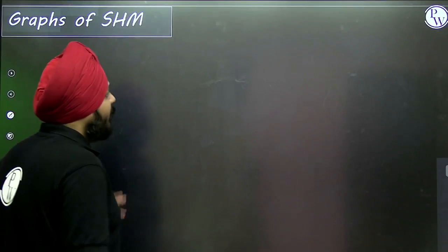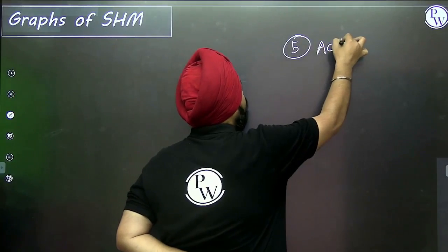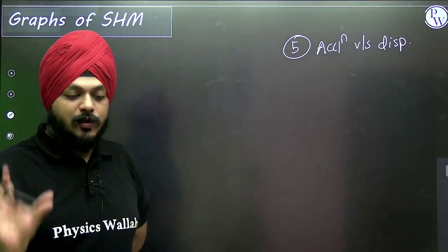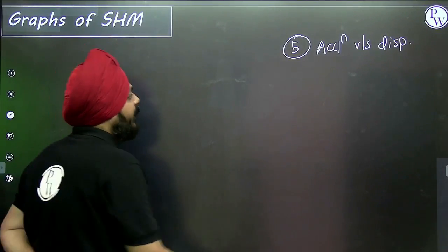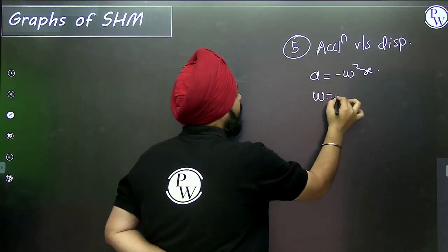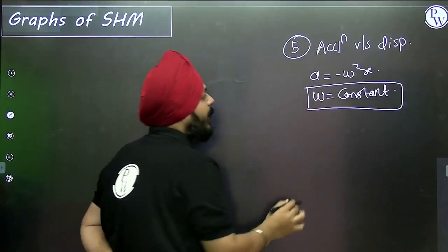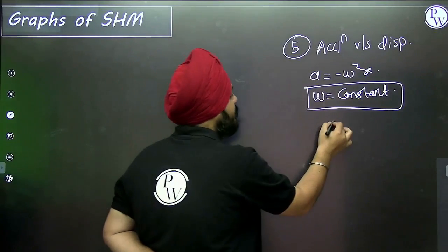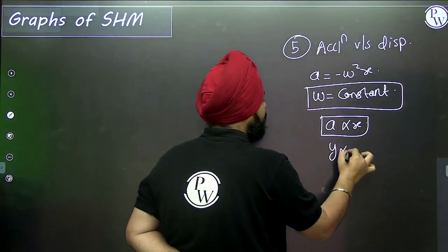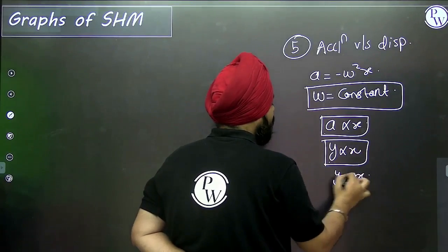Now the next graph, the fifth graph, is acceleration versus displacement. Let's see this graph. A is equal to minus omega square x. Omega is kept constant, so a is directly proportional to x. If a is directly proportional to x, then y is directly proportional to x. Removing the proportionality sign, I get y is equal to mx.